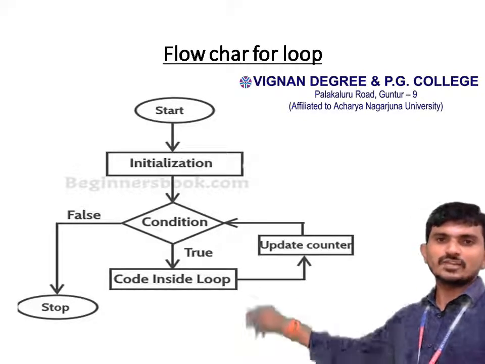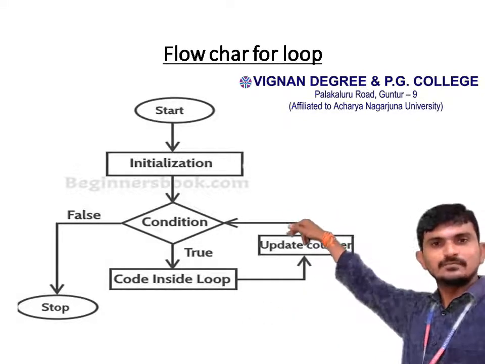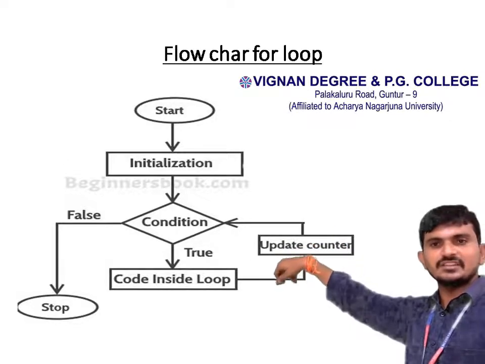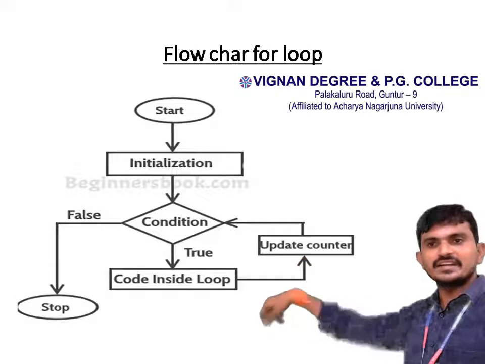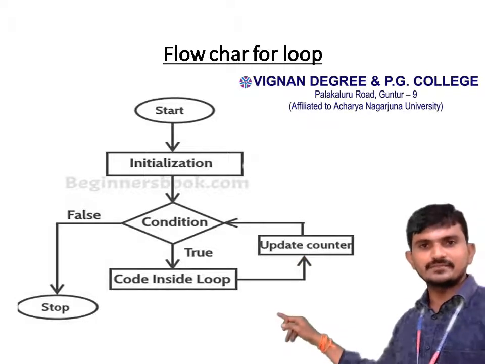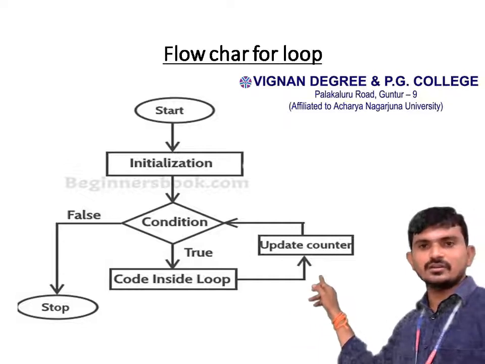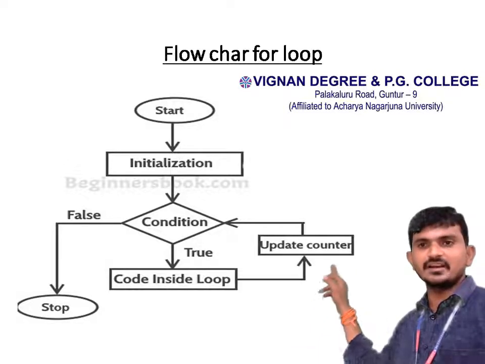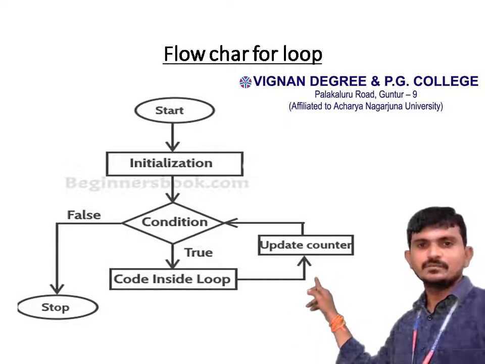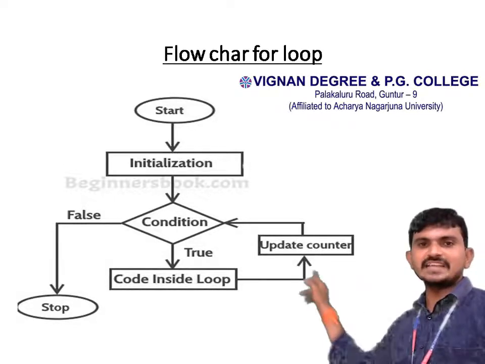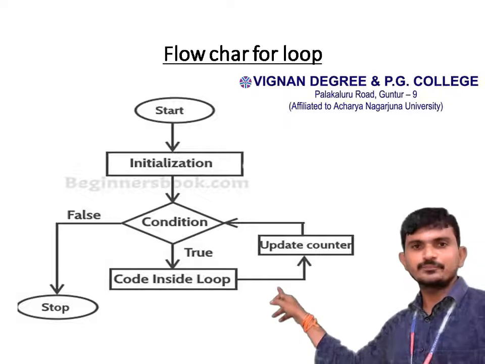First of all, initialize the value. Test the condition. Condition is true, so the code inside the loop will be executed. Next, update counter. Update counter means either increment or decrement the value to satisfy the condition.